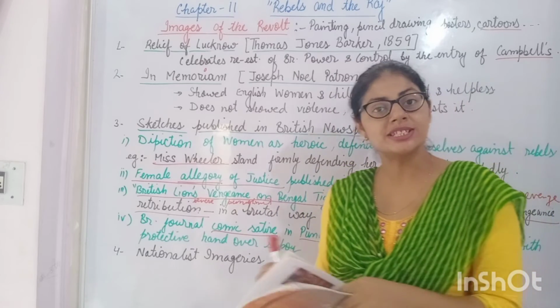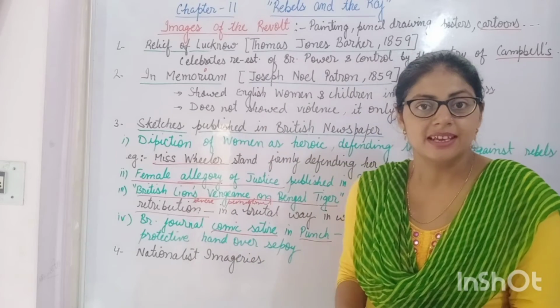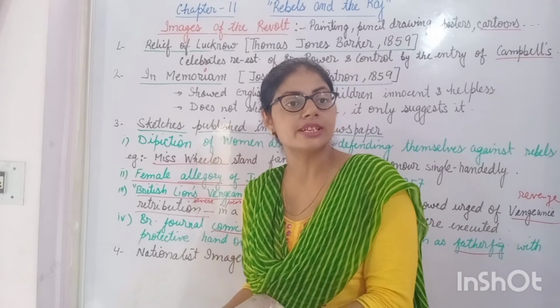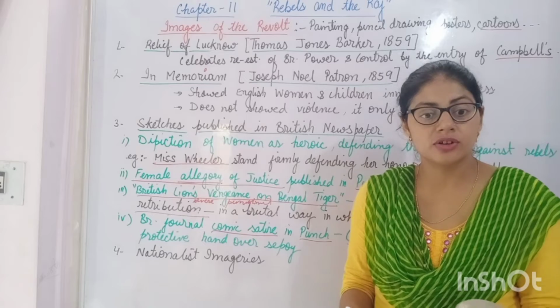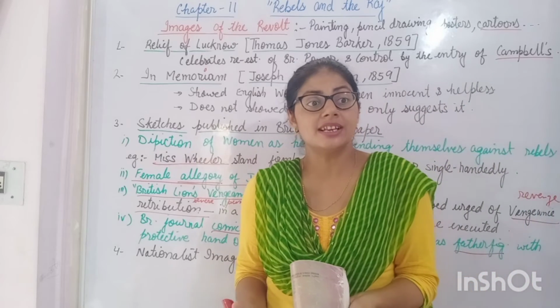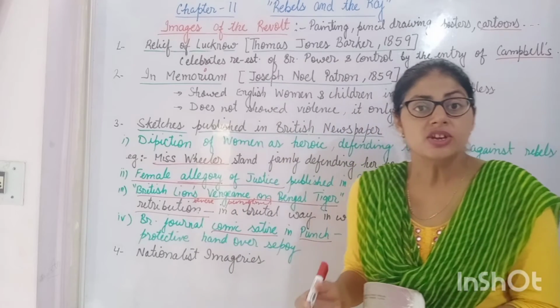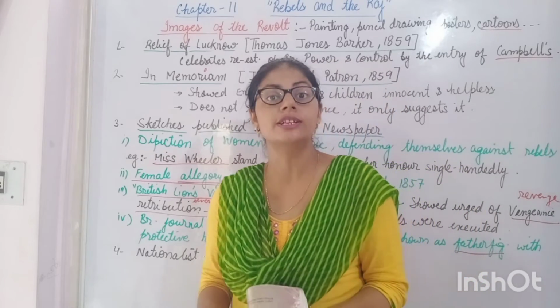So this was seen in Britain as a comic satire, as something funny. Why? Because in Britain there was a common opinion that the rebels were acting very violently over here, and in such a situation it was just foolishness to expect any kind of loyalty from them.